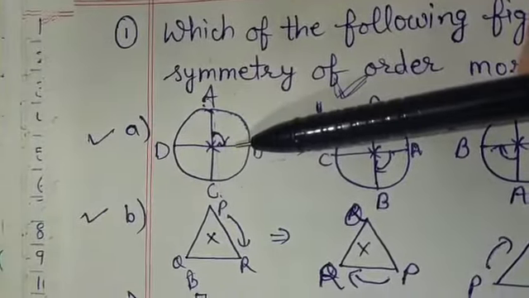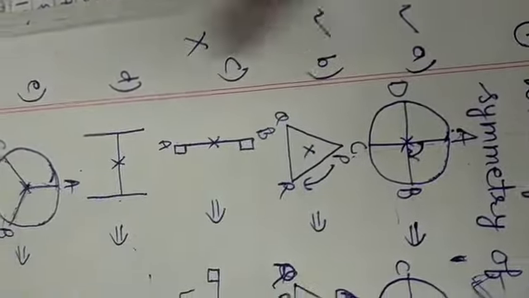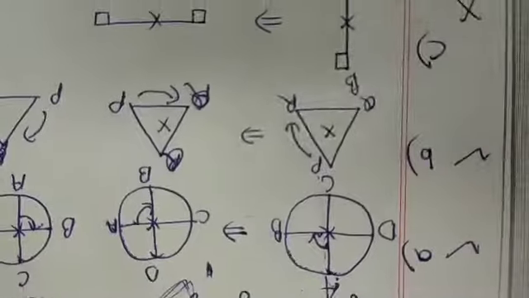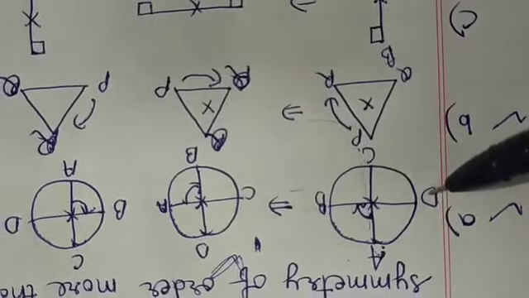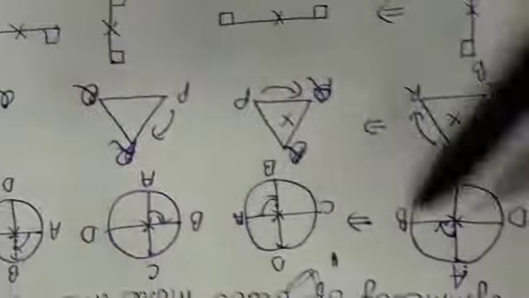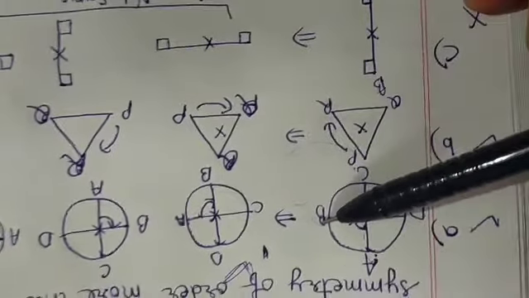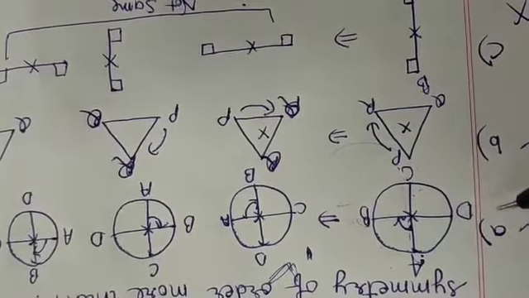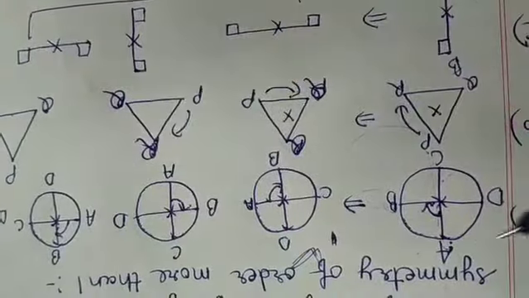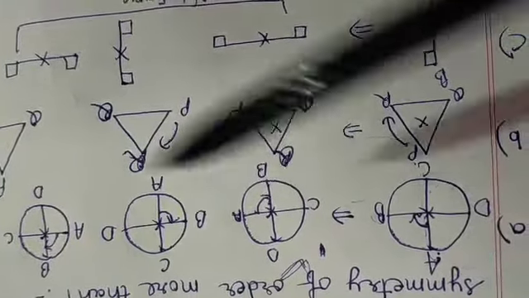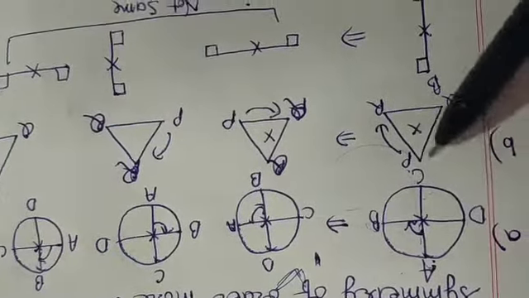Now after this we did this, we rotated to the left side, okay, we rotated to the bottom. Now on the right side we will rotate. When we rotate the circle to the right side, then again it will come the same, right, the same. So it means now here B is on the top and D is on the bottom. Look, B is on the top, D is on the bottom, A is on the left hand side and C is on the right hand side.